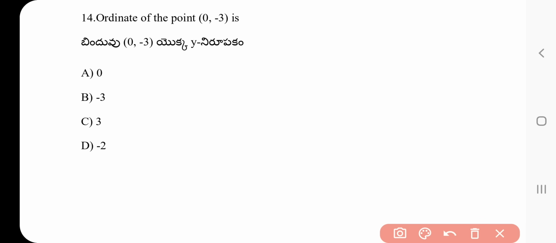Y coordinate is minus 3. Ordinate value is minus 3. Option B is the correct answer of the 14th question.